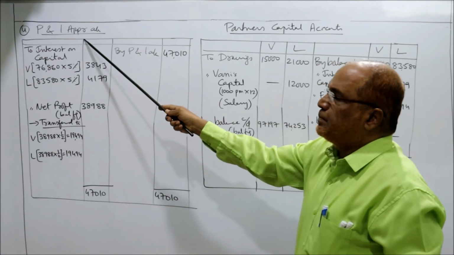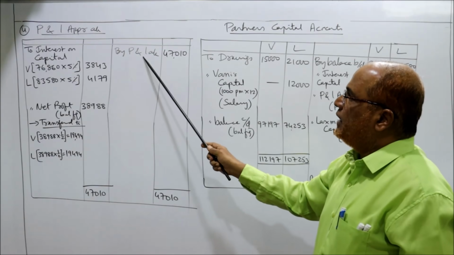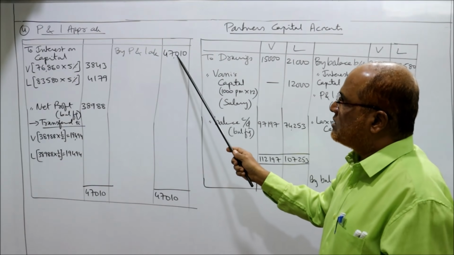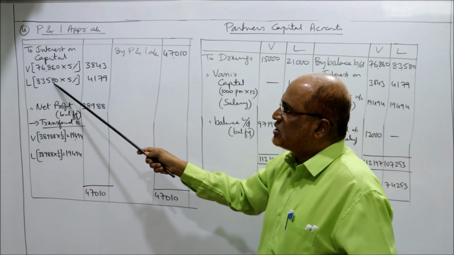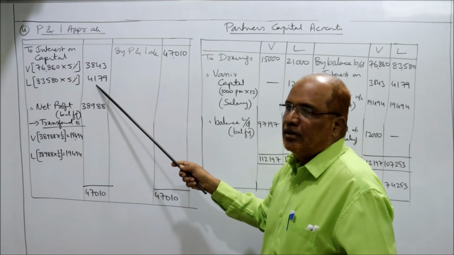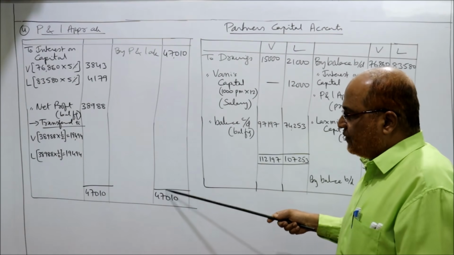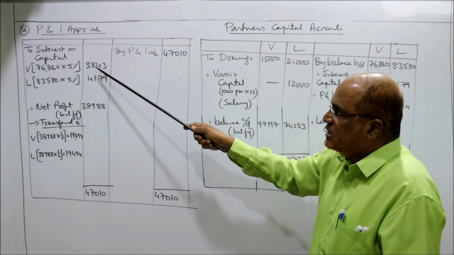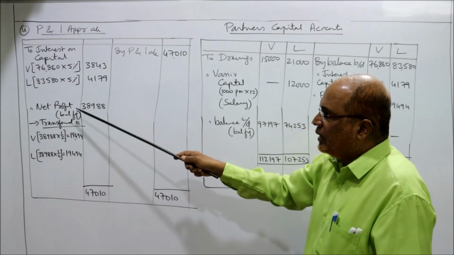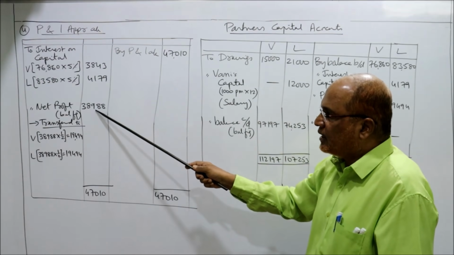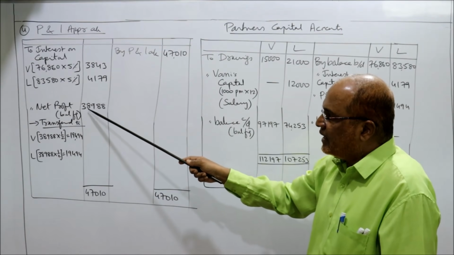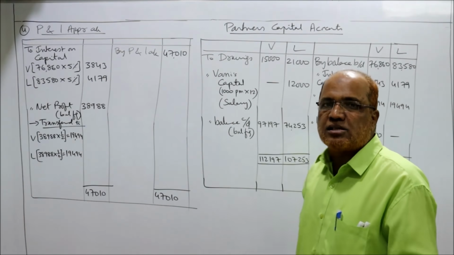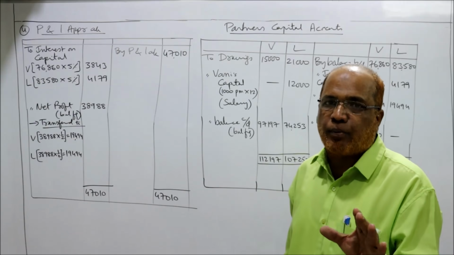So first of all, we are preparing this P&L appropriation account. The P&L account balance is given in the problem, 47,010. Interest on capital: capital at the beginning of the year is this much, at 5% interest. So the total on the credit side, 47,010 minus these two amounts, you will get net profit 38,988. This is the balancing figure. This is called net profit or divisible profit.